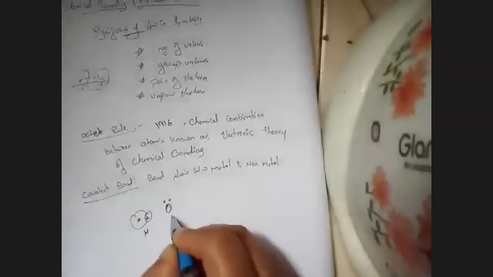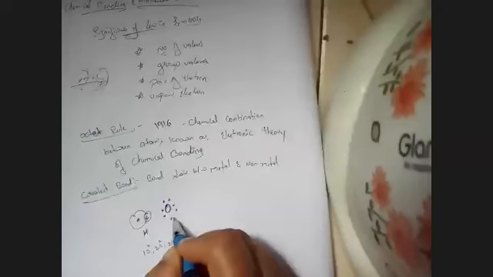Oxygen's atomic number is 8, so it is 1s2, 2s2, 2p4. I'll write all 8 electrons like this.